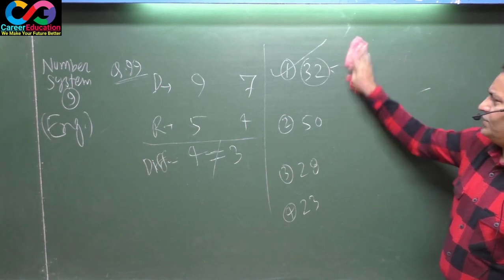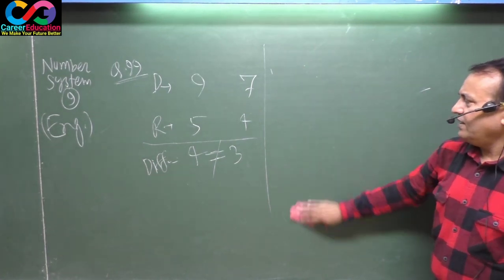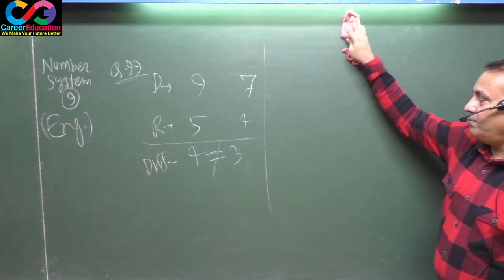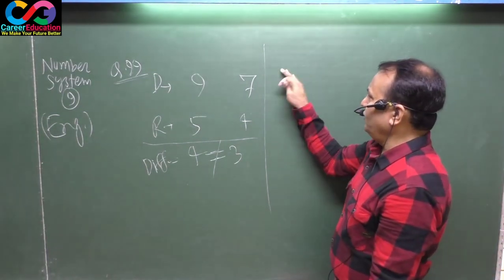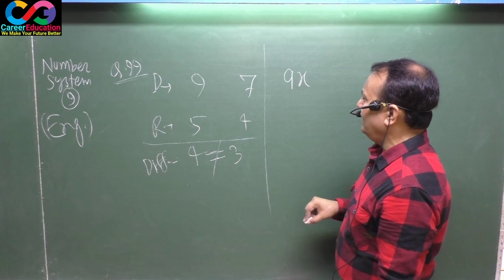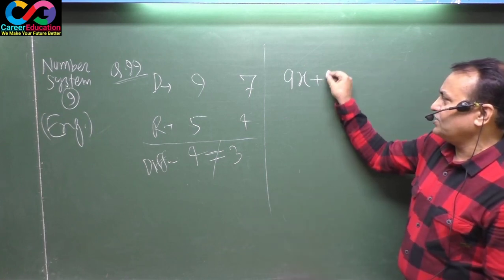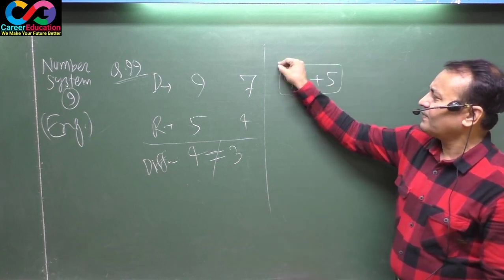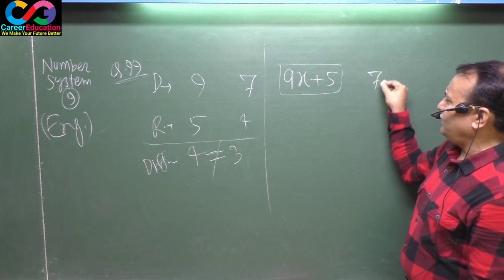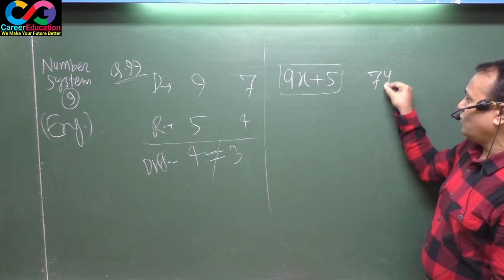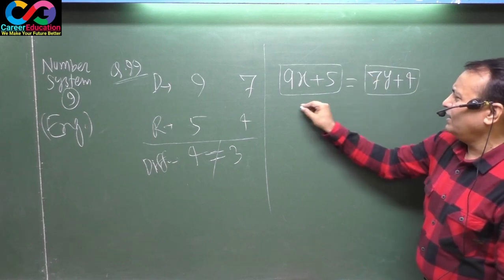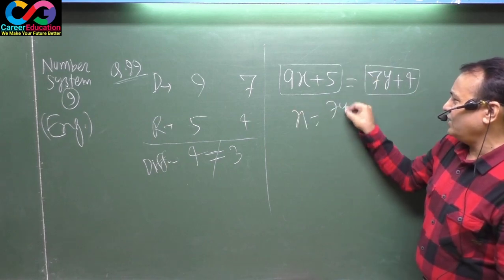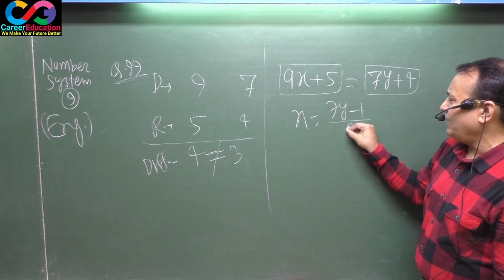You may proceed through the fundamental method as well, just as I showed you in the previous question. If you divide a number by 9, the quotient may be x and the remainder is 5. This is your number. Again, if you divide the same number by 7, the quotient will be y and the remainder is 4. These numbers are equal, that means x equals (7y minus 1) by 9.